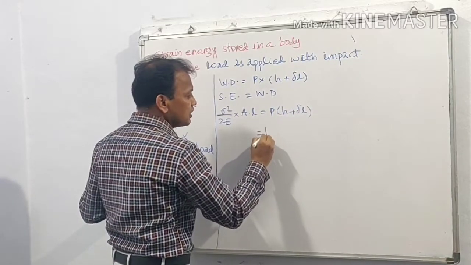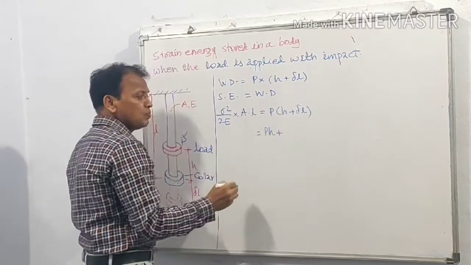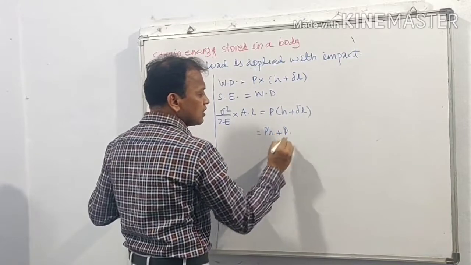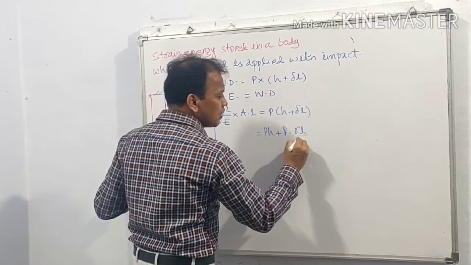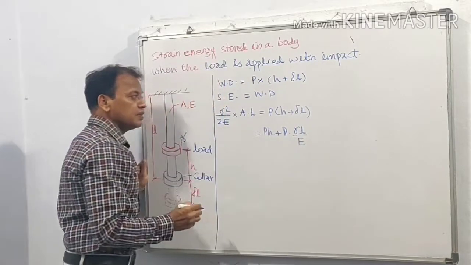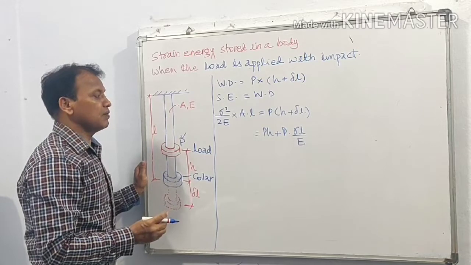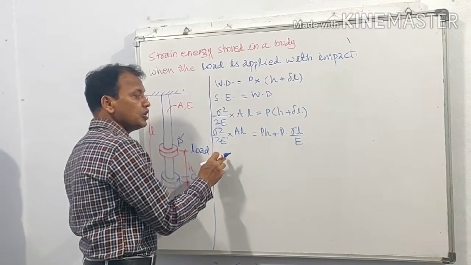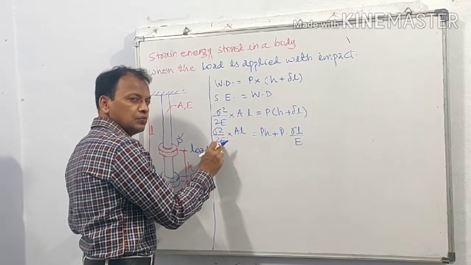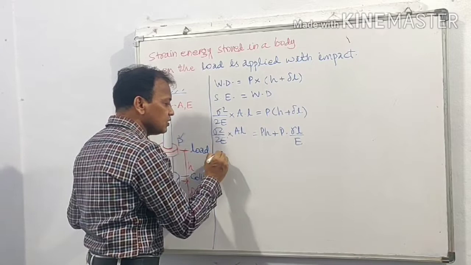This equation can be written as P into h plus P into delta L, where delta L is equal to sigma L upon E. Again here we are writing delta L in terms of sigma L. Multiplying this entire equation by 2E upon AL, what will remain on the left hand side?